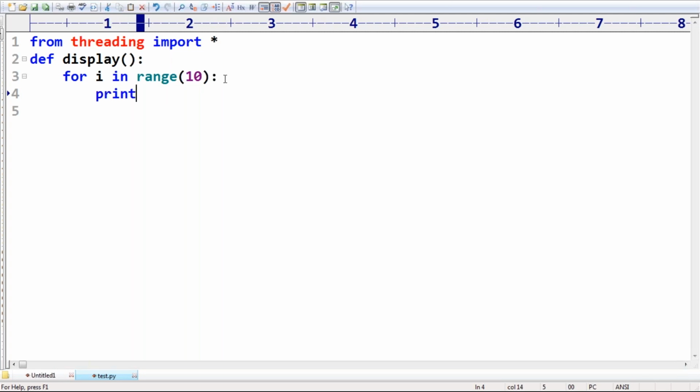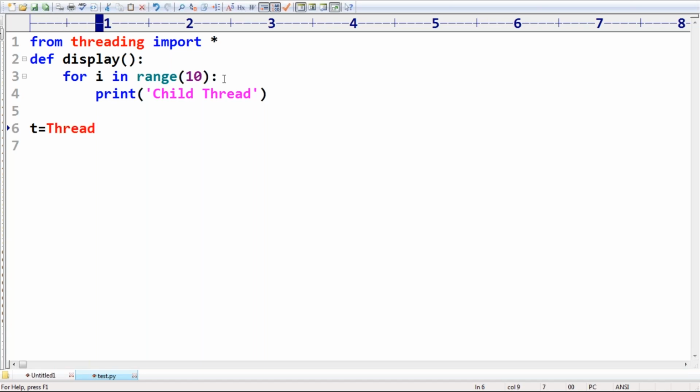10 times, right? Print, just I'm taking, "child thread". Oh, this is the job of the child thread, man. This is the job of the child thread. Remember this. Now t is equal to, yes, I want to create a child thread to execute this display.